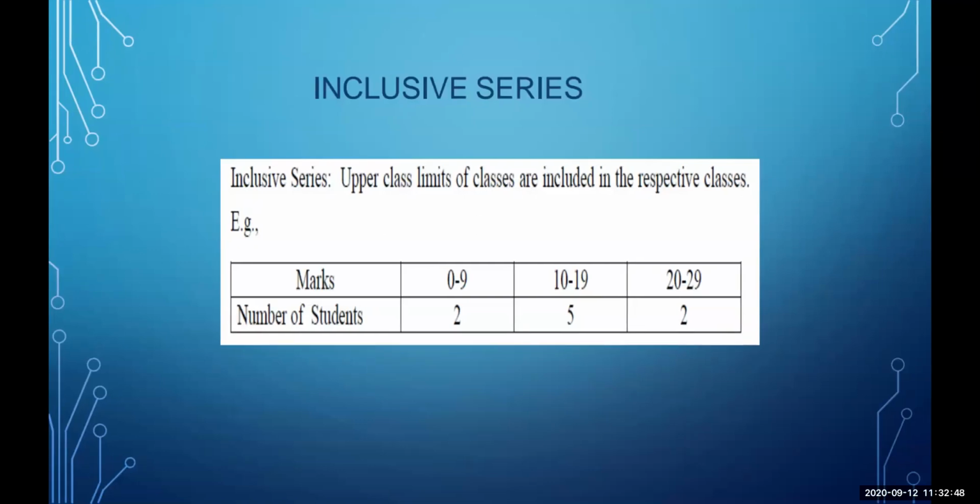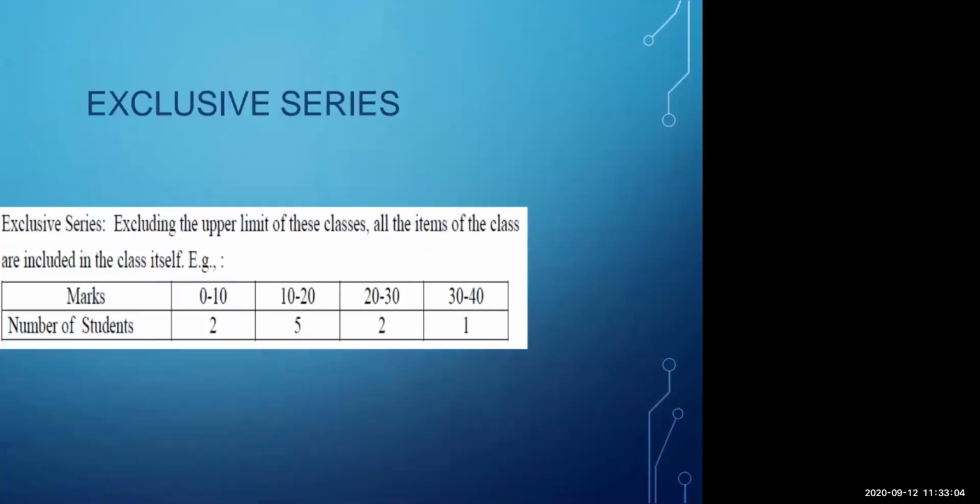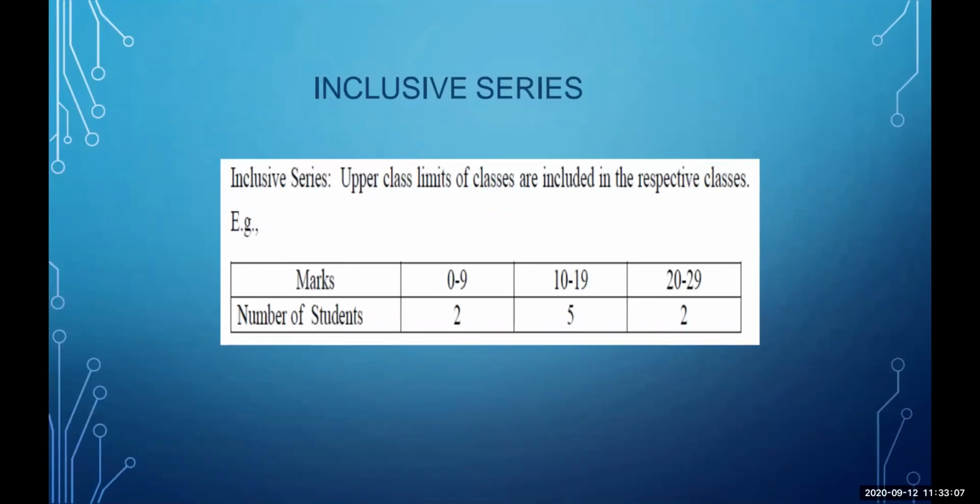Now, if you observe over here, these are the exclusive series, which means excluding the upper limit of these classes, all the items of the classes are included in the class itself. For example, 0 to 10, we have 2, 10 to 20, we have 5. And in inclusive, we are not going to take 0 to 10 or 10 to 20. Over here, it's 0 to 9. Then after 9, we are moving on to 10 to 19, then 20 to 29. So in inclusive series, the upper class limits of the classes are included in the respective classes.